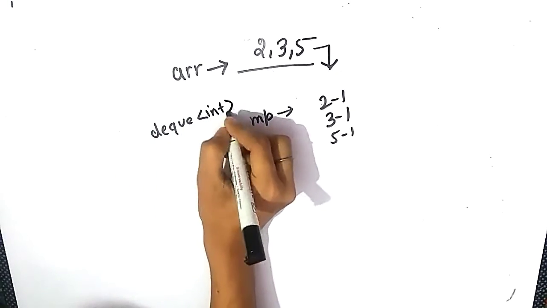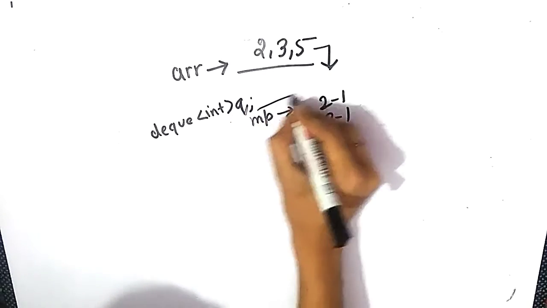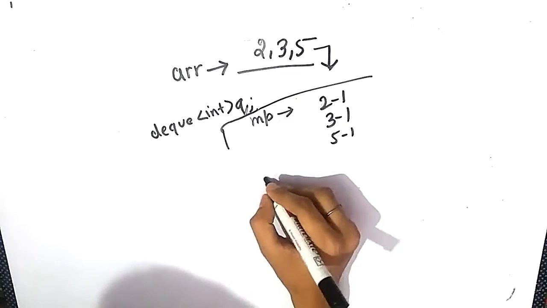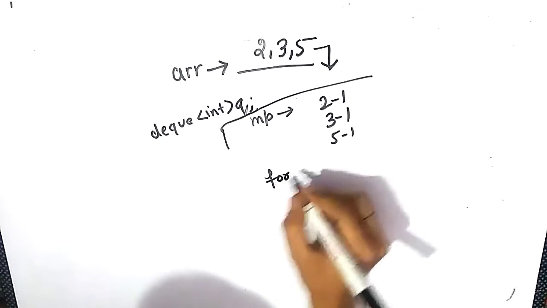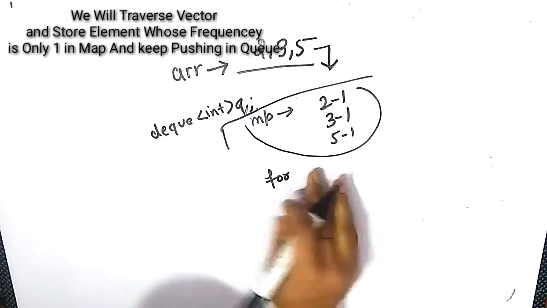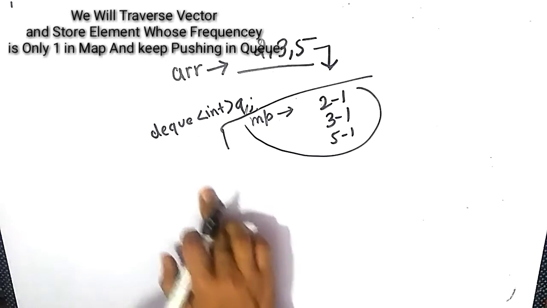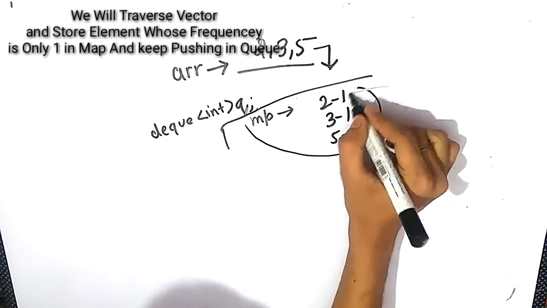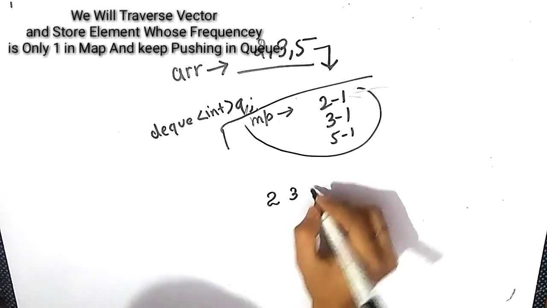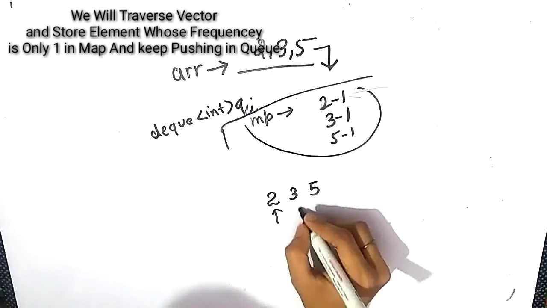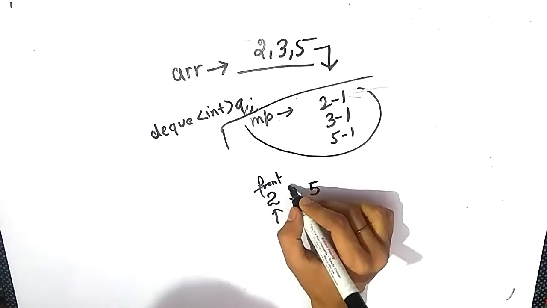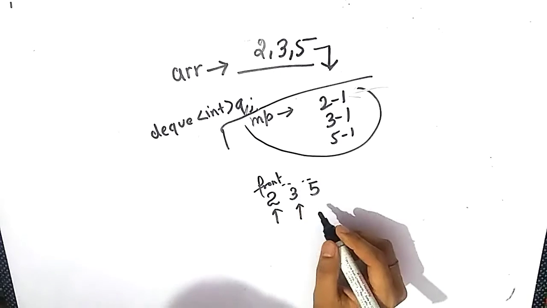also declare a deque. And initially what we will do, we will simply store the element in the deque from the map whose frequency is 1. So we will traverse the map and store in the queue all of the elements which are occurring only once. So firstly 2 will be stored, and then 3 will be stored, and then 5 will be stored.